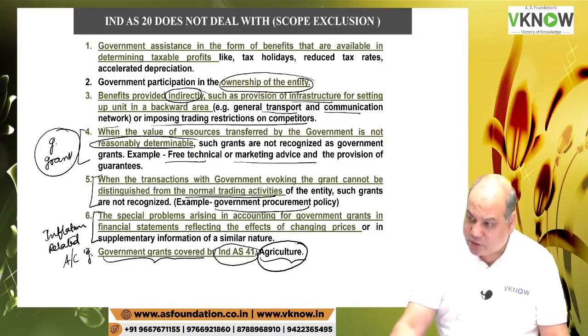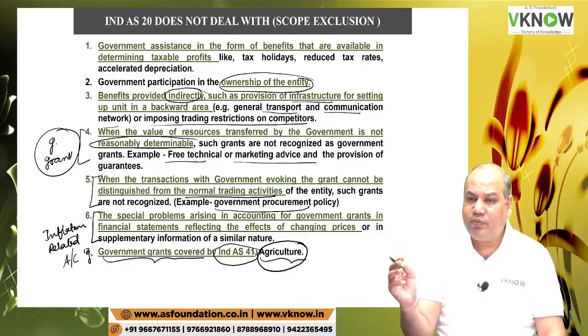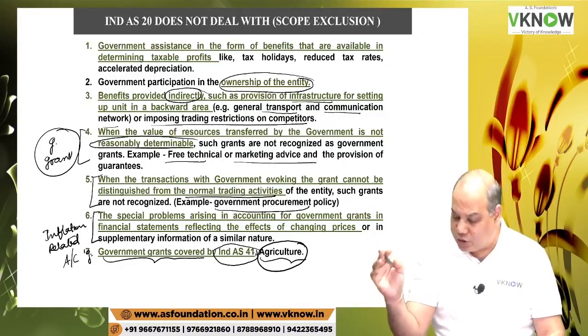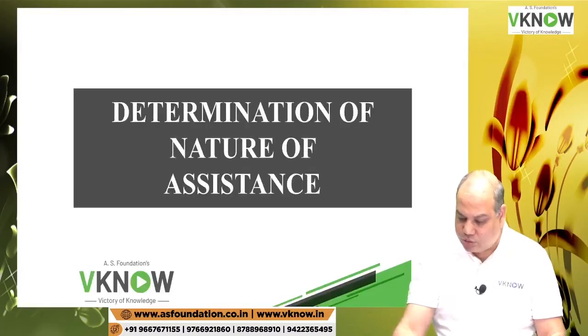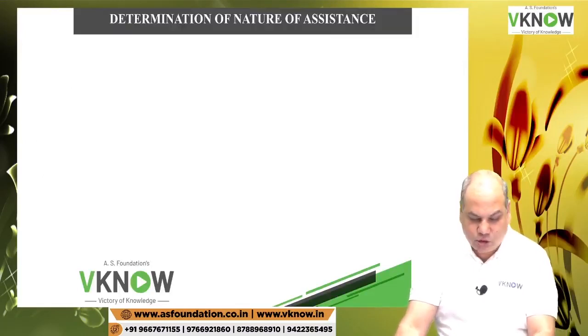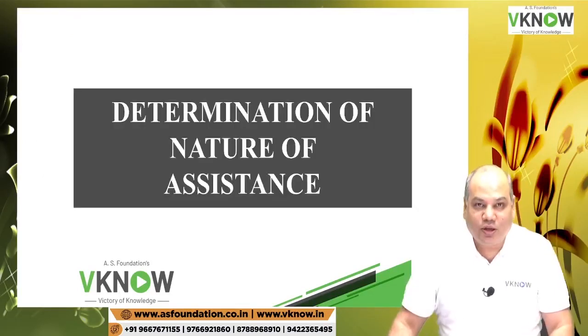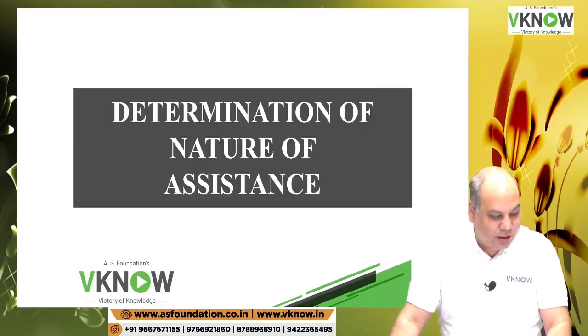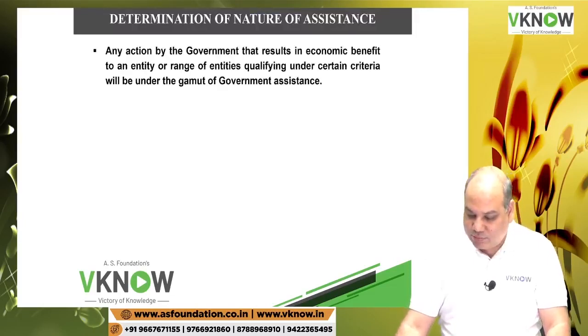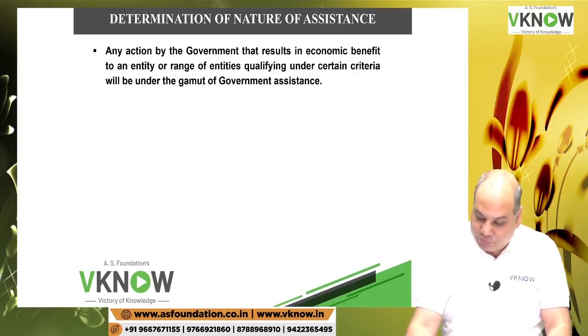Because then there are some critical points to be discussed. So that will be covered by Ind AS 41, government grant relating to agriculture. Next is determination of the nature of assistance. Okay, come to next paragraph 8, determination of the nature of assistance. So whether you will follow government grant accounting, whether you will disclose it as a government assistance, let us see.